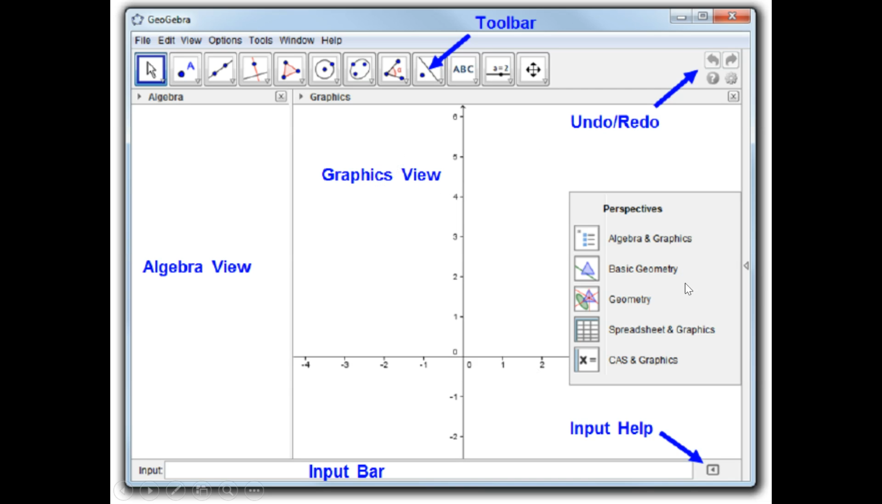There is a Perspectives option from where you can select Algebra, Basic Geometry, Spreadsheet and so on. And there is an Input Bar. So this is the layout of a GeoGebra worksheet. We will select as per our requirement.